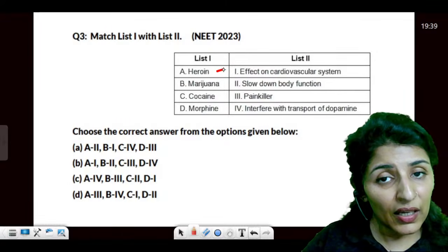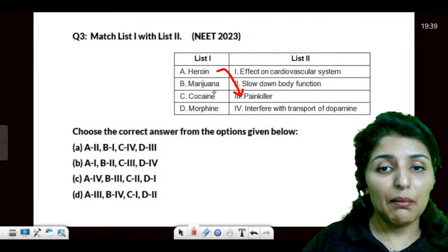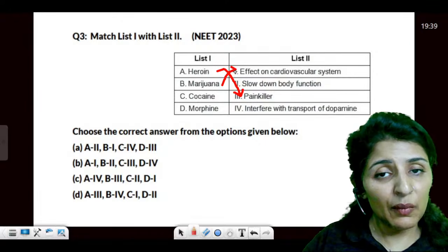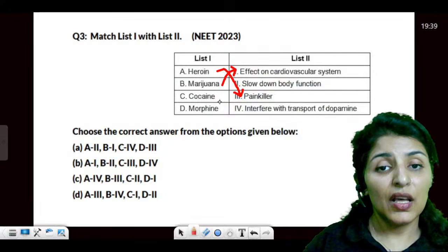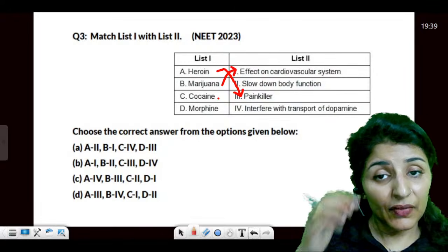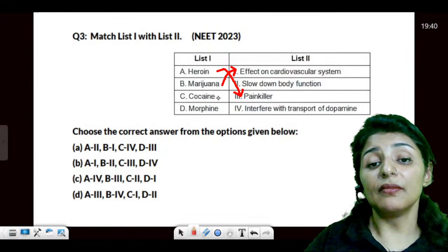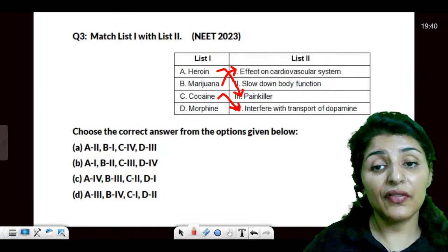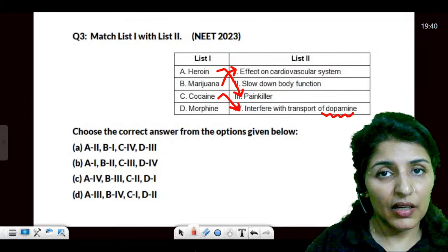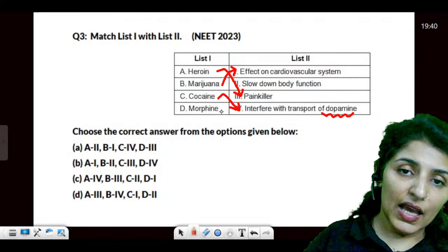Now, talking about the drugs, heroin. Heroin is an opiate, hence it is a painkiller. Marijuana is a cannabinoid, and cannabinoids have an effect on the cardiovascular system. Cocaine is a stimulant and it interferes with the transport of dopamine. It interferes with the dopamine receptors. And then morphine.